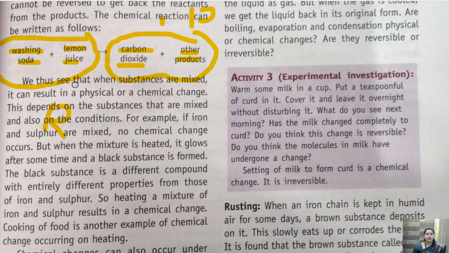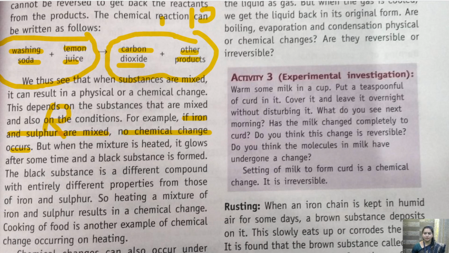So we see that when substances are mixed, it can result in a physical or chemical change. This depends on the substances that are mixed and also on the condition. For example, if iron and sulfur are mixed, no chemical change occurs. Children, it is not necessary that whenever we mix two substances we always get a new product. It can also happen that they do not react with each other at all. Okay, like for example iron and sulfur.